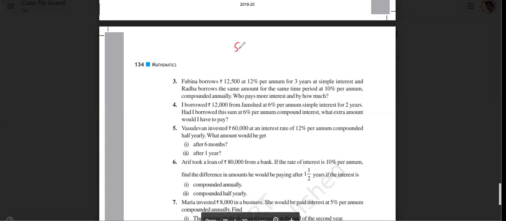So simple interest is equal to what? Principal, which is 12,500 into rate. Now rate you should write only per annum. That's one mistake that someone was doing. So 12 into 3 years, time 3 years, divided by 100. This is your simple interest for Fabina. And Radha borrows the same amount for the same time period at 10% per annum, compounded annually.